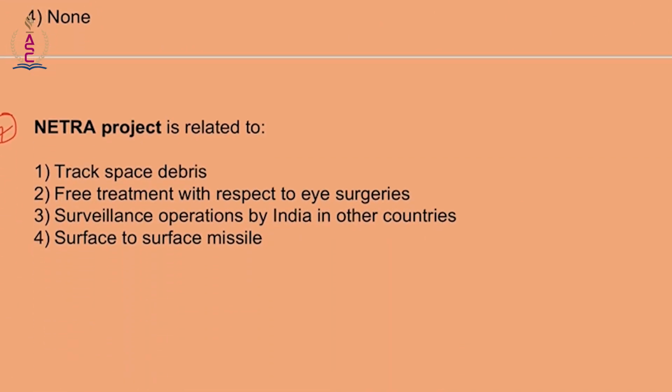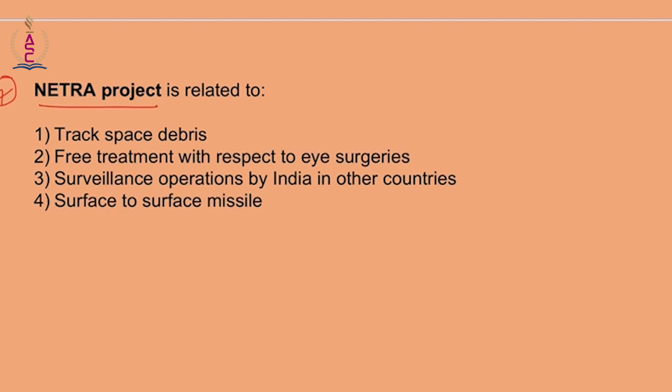Now question number 7. Netra Project is related to: track space debris, free treatment with respect to eye surgeries, surveillance operations by India and other countries, or surface to surface missile. Here the correct answer is tracking of space debris. The concept behind this is space situational awareness.